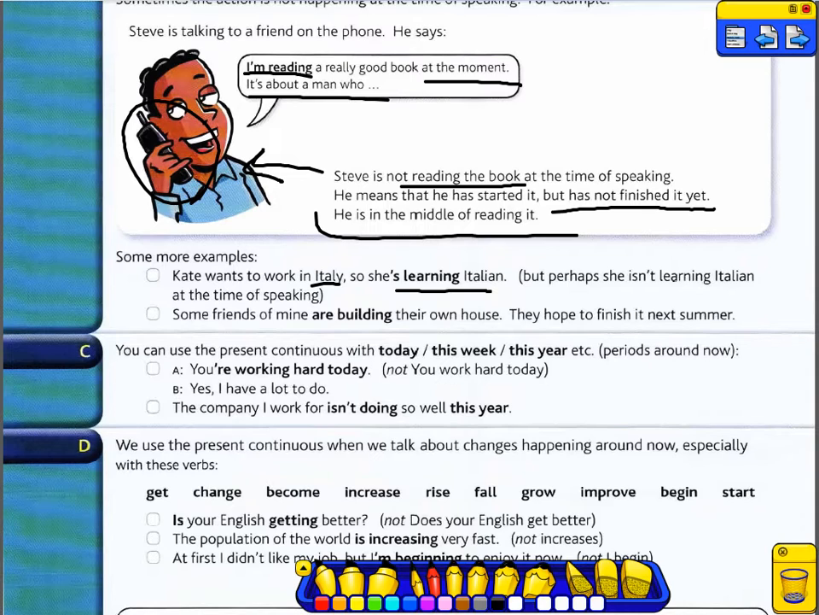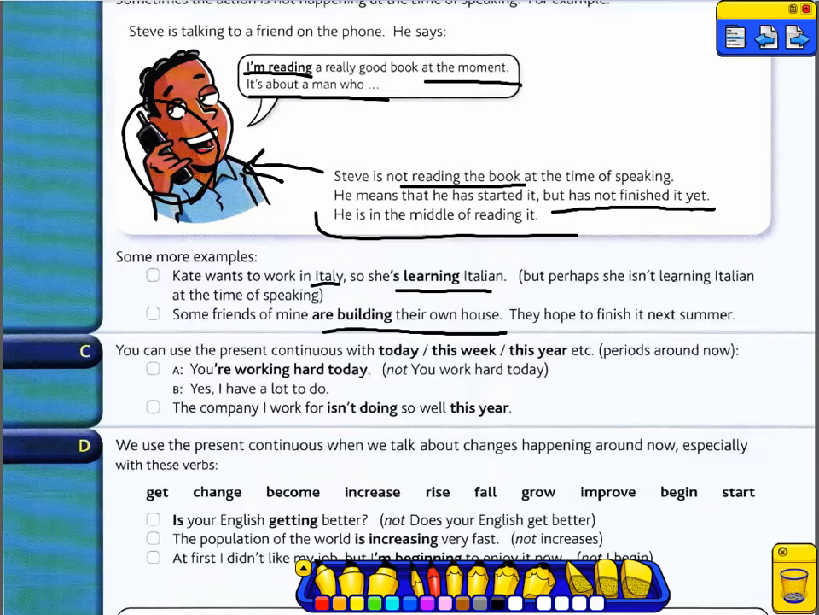Kate wants to work in Italy, so she's learning Italian. She's learning Italian at this period of time. It's not happening at the time of speaking, it's happening around the time of speaking. Perhaps she's not learning Italian at the time of speaking. Some friends of mine are building their own house. They hope to finish it next summer. Are building, they're not building it right now. Are building means in this period of time.